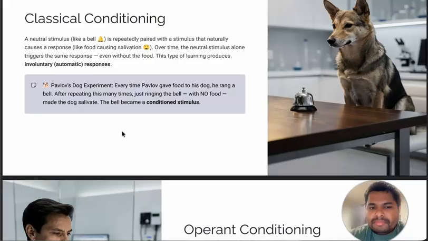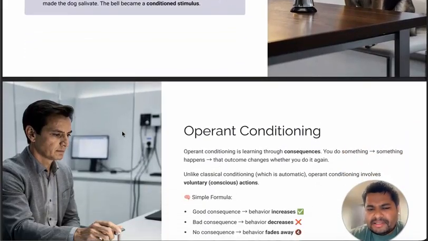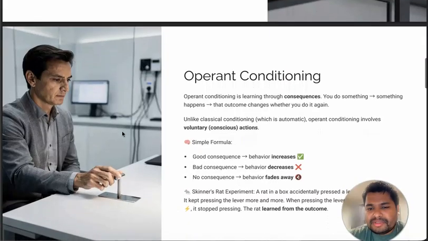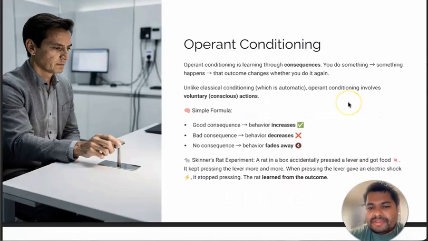Having known about classical conditioning, there are not many questions regarding it, but with operant conditioning there are questions. Operant conditioning is learning through consequences. You do something, something happens, and that outcome changes whether you do it again. Unlike classical conditioning, which is automatic, operant conditioning involves voluntary or conscious actions. There is a simple formula: good consequence means behavior increases, bad consequence means behavior decreases, and no consequence means behavior fades away.